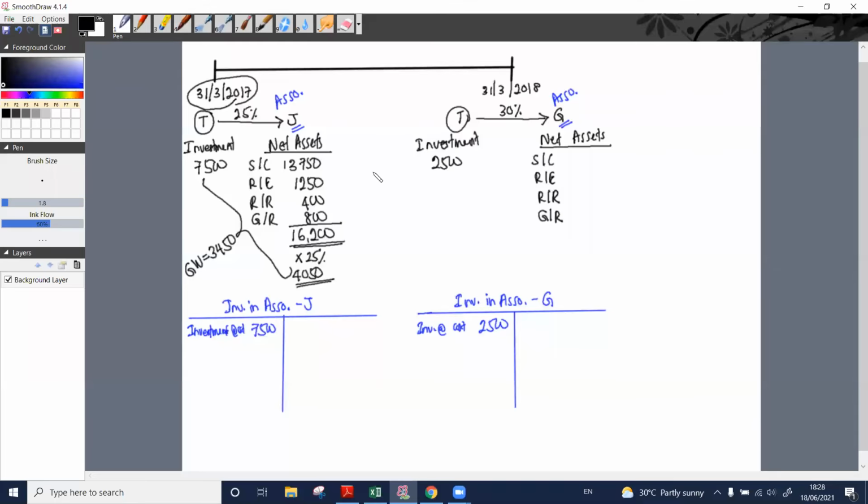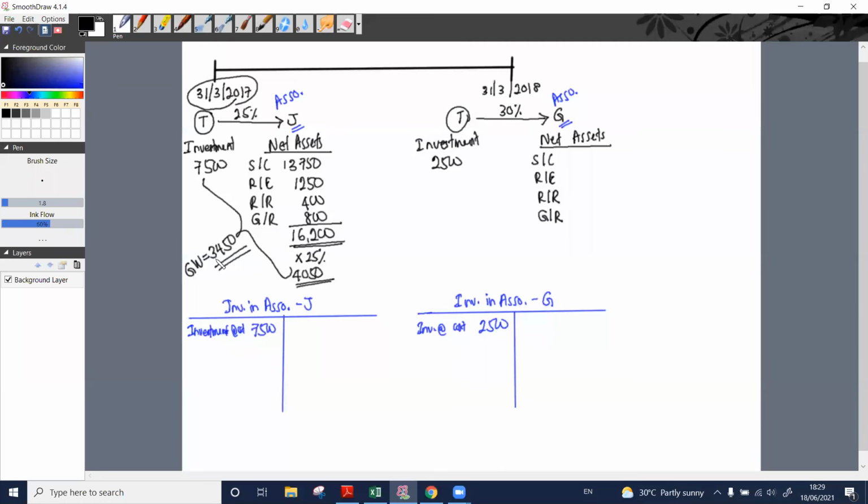In some years you have been asked to calculate this value. It does not come into the consolidated balance sheet, but in some years they asked us to calculate separately and show the goodwill value generated as a result of this acquisition. Right? This is how we can do that: how to calculate the goodwill or the gain on bargain purchase generated as a result of the acquisition. So what can we do with this 3,450?